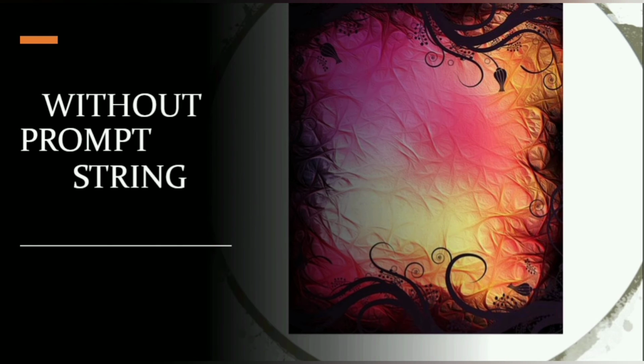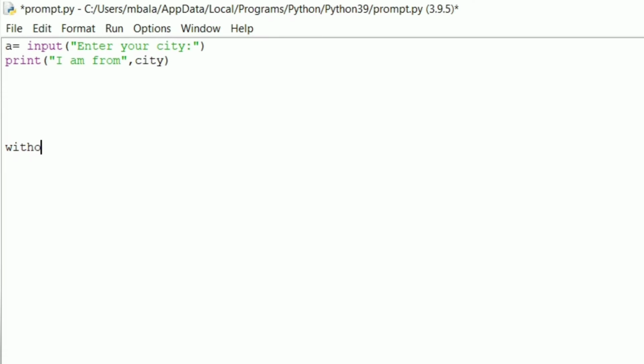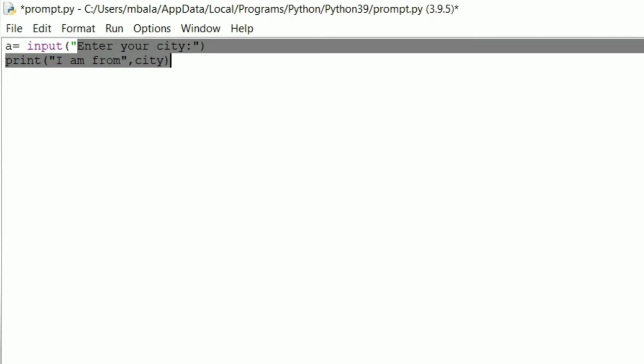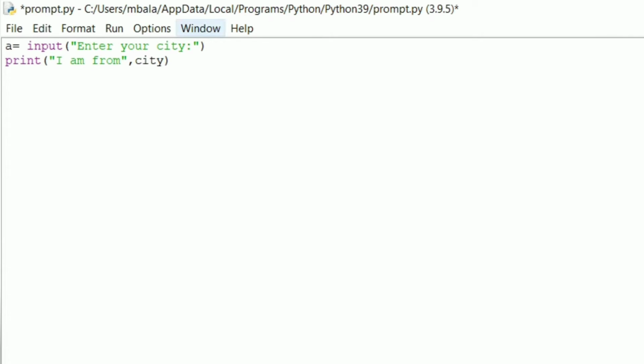Let me also show you what we'll be doing without the prompt string, and what the user will be doing. Now here let me take away the prompt string that we have given, enter your city. That's the prompt string that gives the idea to the user that they want to enter their city. Now I'm simply giving a is equal to input, just open and close parentheses, print I am from and a. So they won't be thinking that they have to enter their country or the place name. So let me save this and run this.